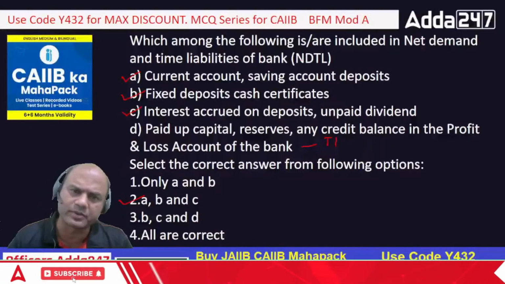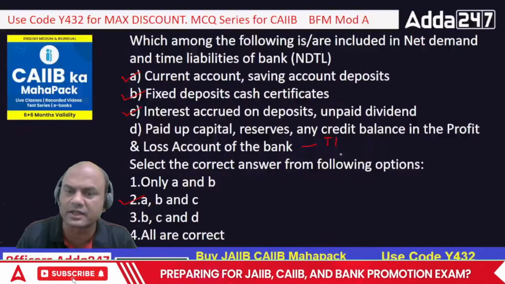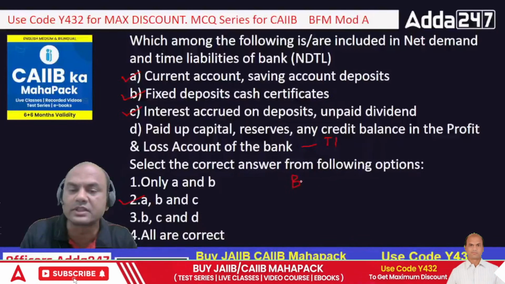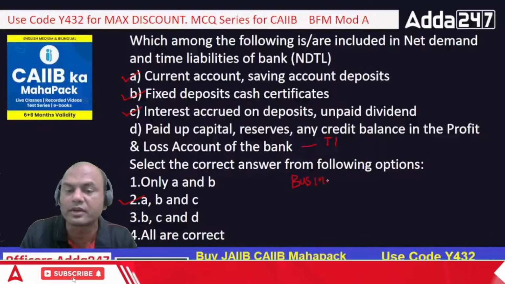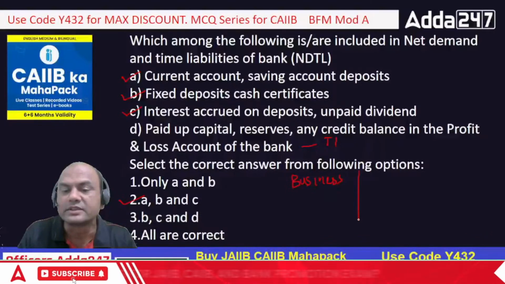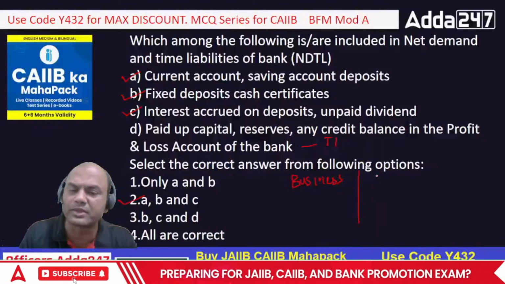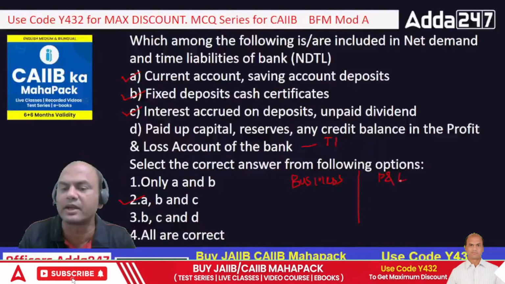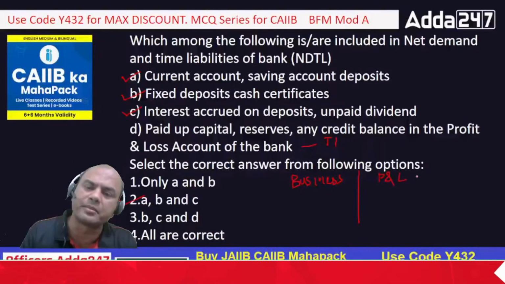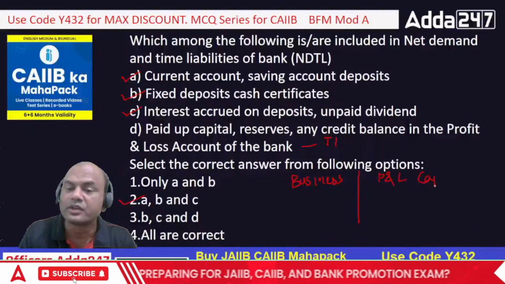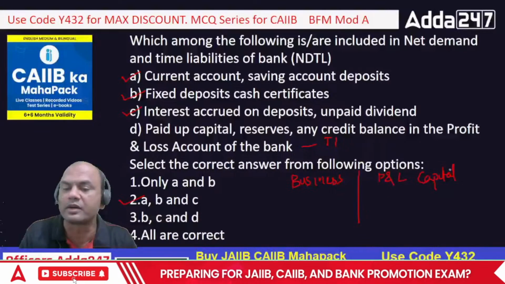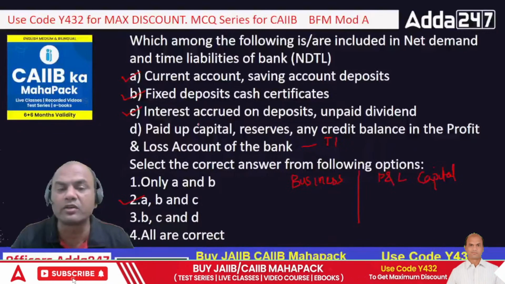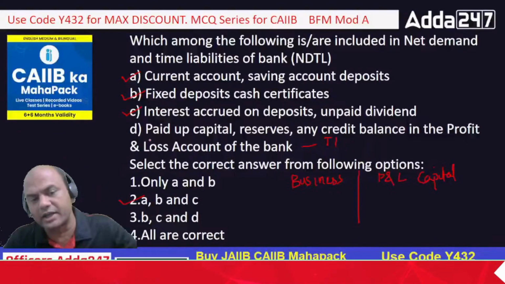Okay, NDTL is different. That is the business of the bank. Understand this. One is the business of the bank. What business do they do? And second is the profit structure, I'll call it P&L structure, and a capital structure. So these two things are totally different. That's why NDTL will form a part of the business of the bank, and that is included.